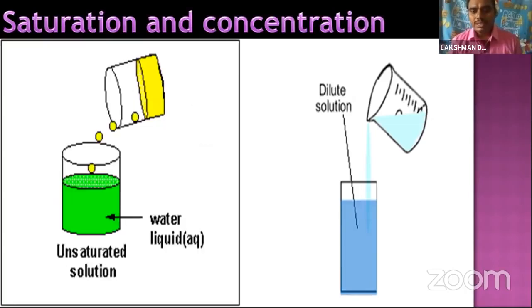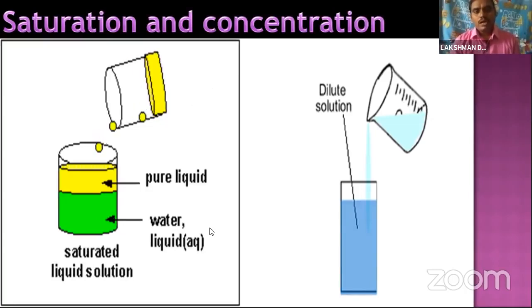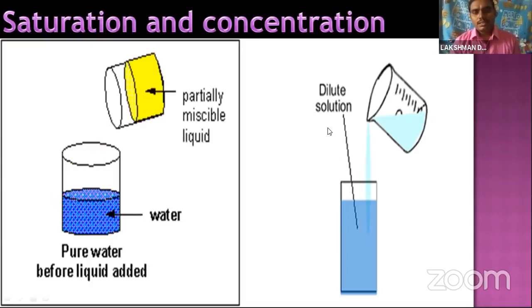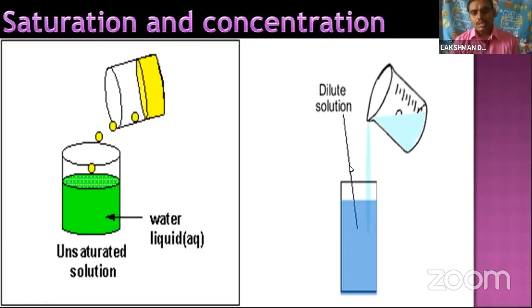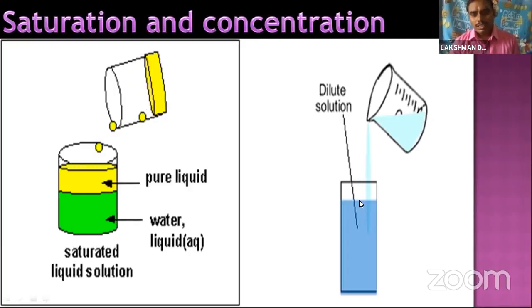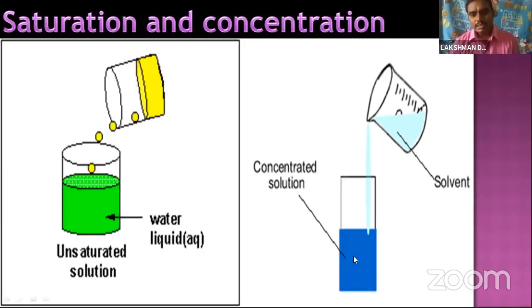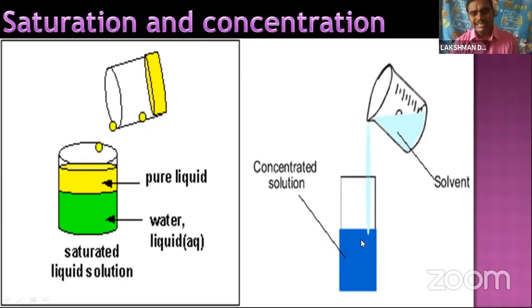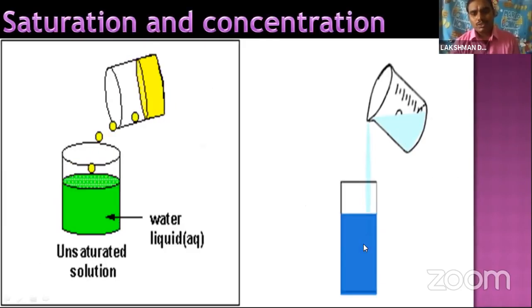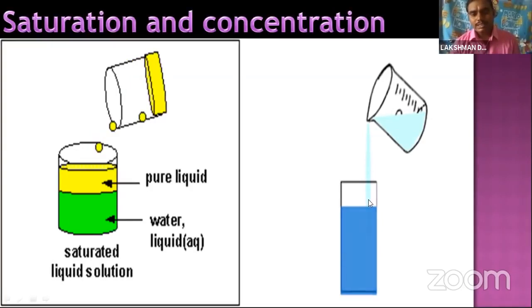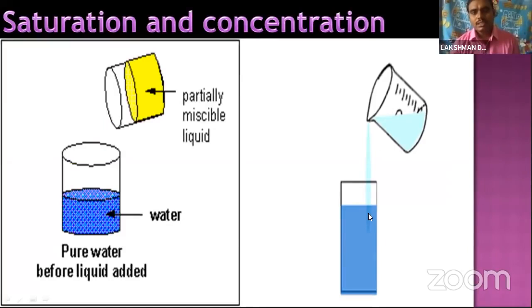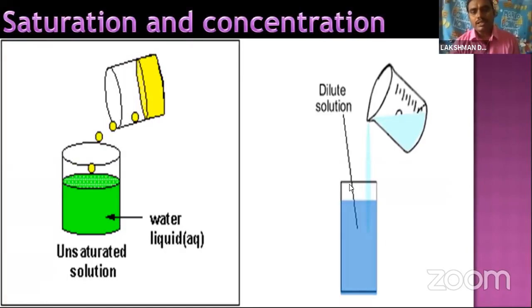Let's come to the concentration. We can observe the picture here. Here the colored liquid represents a dilute solution. Now let's come to the concentrated solution. The color is a very thick blue, which means the solute particles are in a larger percentage. When we add water, the thickness becomes very light, which means it is converted into a dilute solution.